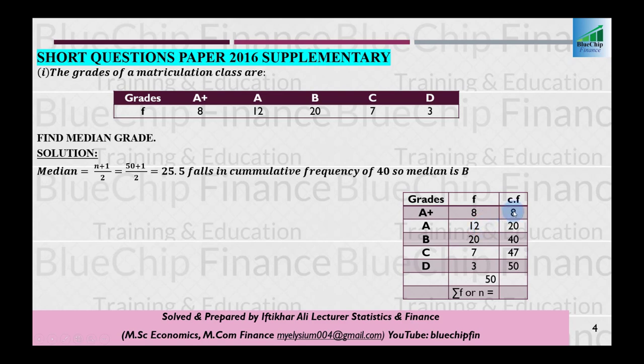So 8 plus 12 is 20, 20 plus 20 is 40, 40 plus 7 is 47, and 47 plus 3 equals 50. And this 25.5 falls in the cumulative frequency of 40. So in front of 40, what is your grade? That is B. So B is your median grade.